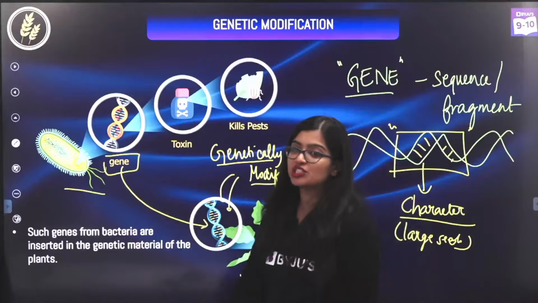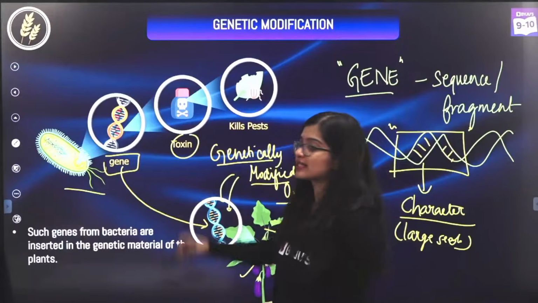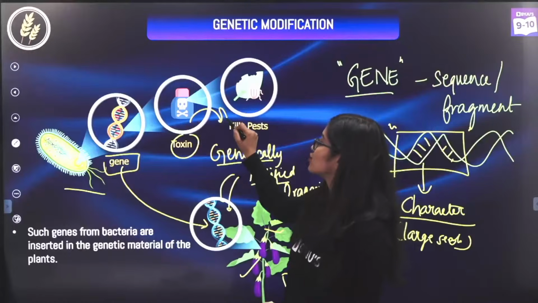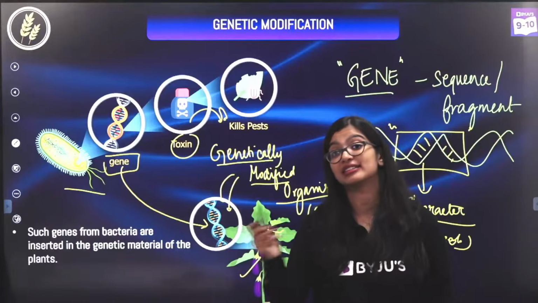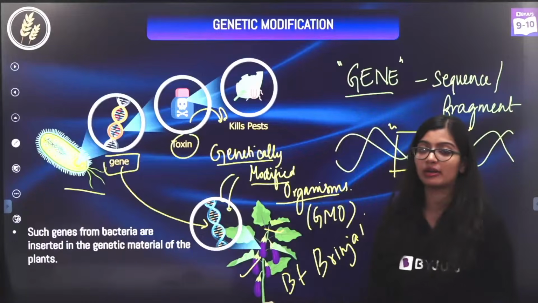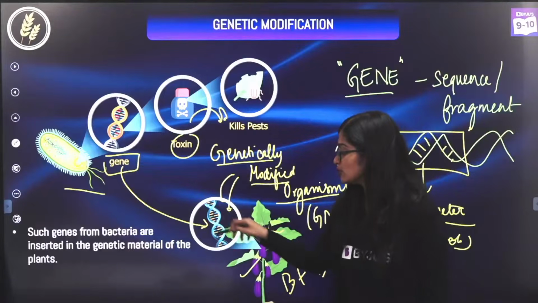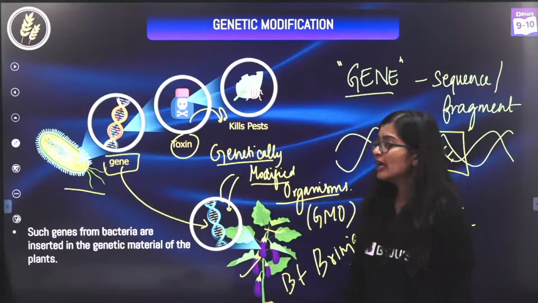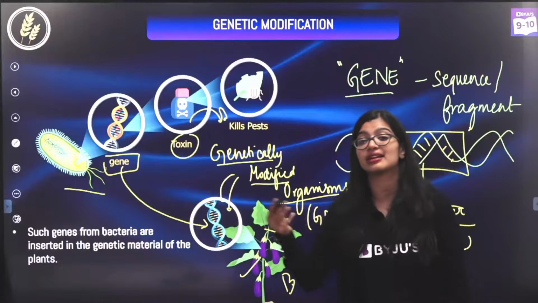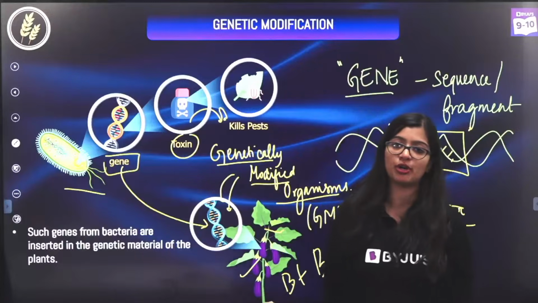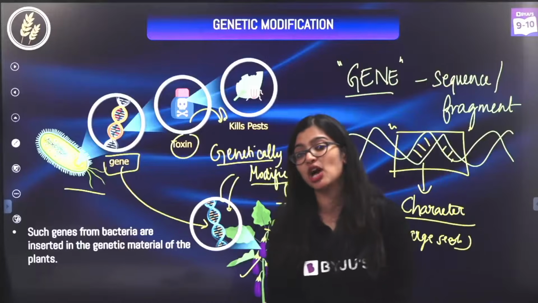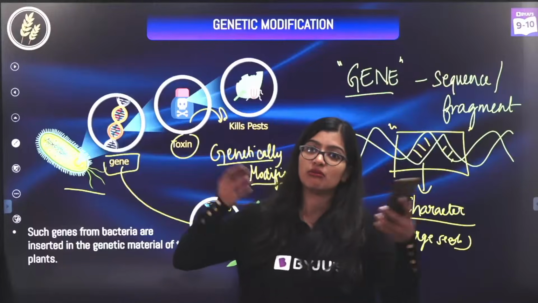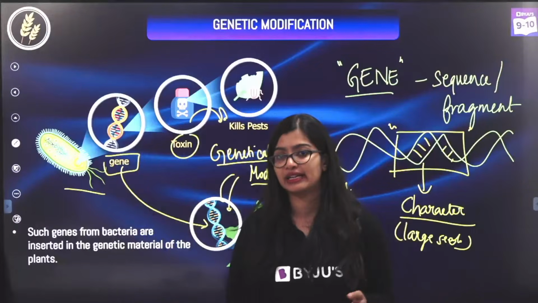So basically what this gene does, it actually produces a toxin. And this toxin will kill pests that come and attack the brinjal plant. So they produced this gene so that the brinjal plant can directly produce the toxin, and thereby a pest-resistant brinjal plant was produced. And if a pest-resistant brinjal plant was produced, then of course the yield of brinjal will increase, right?